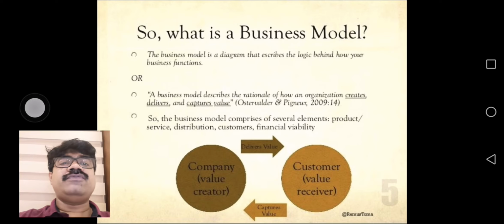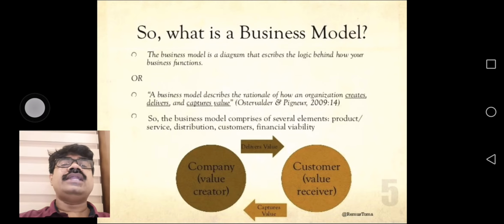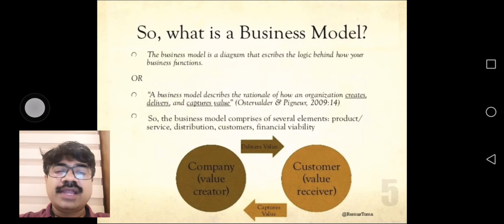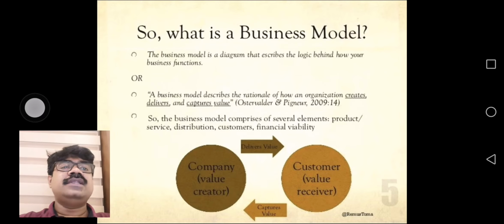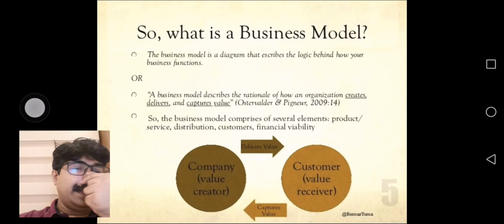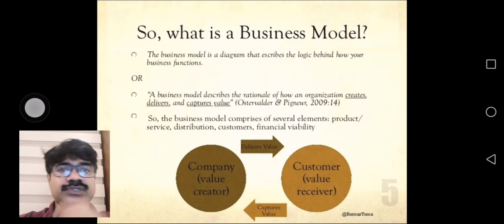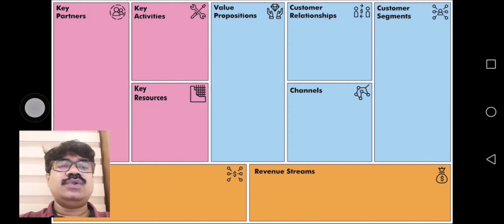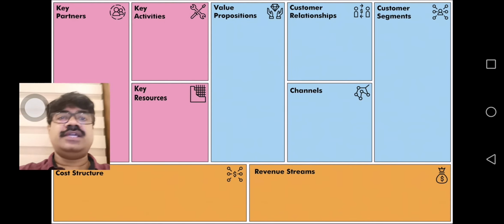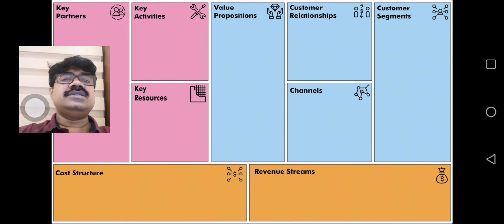Now basically the meaning of business model is it describes the rationale of how an organization creates, delivers and captures value. Basically how the money comes, how value is created for the customer and in turn how the value comes to the company. Customer gets some value from the company and the company gets some value from the customer, usually as money, as revenue. So the exact model will be given as a diagram. This is known as the business model canvas, something which all of you should know. I will share this in the group.